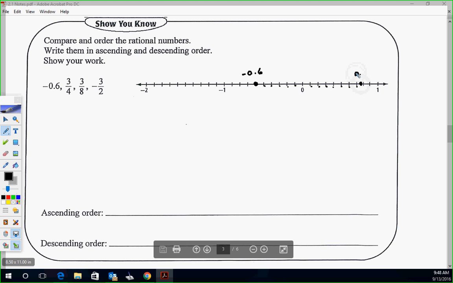So that's going to be right there, 0.75. 3/8 is 0.375, right? So that's going to be 1, 2, 3, almost 4, just right before 4. And then negative 3/2 is negative 1.5. 1, 2, 3, 4, 5.